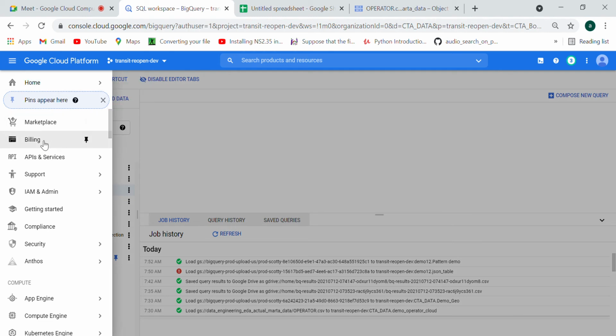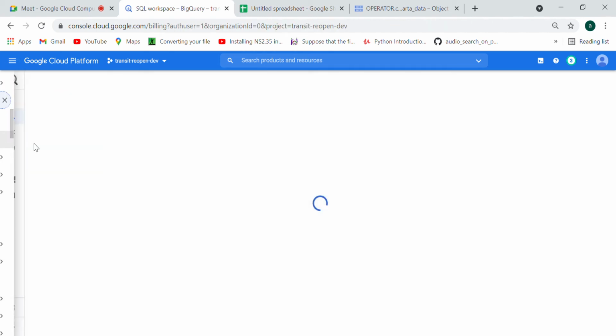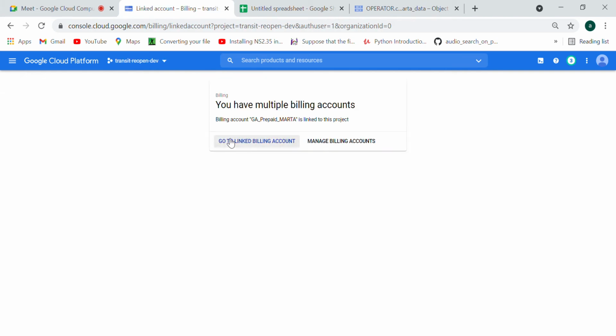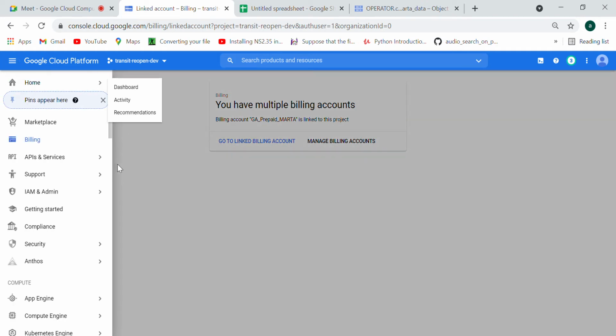Now let's see about some other services, like billing. As I said, billing is one section. When you create any project, we need to manage the billing account. Why do we need to manage the billing account? So that for the person who is going to use this project, billing will generate a bill every month, showing how many services you used, like how many tables you created in BigQuery, how much data you saved on the cloud, and how many Compute Engine and App Engine resources you used. This is called billing services.